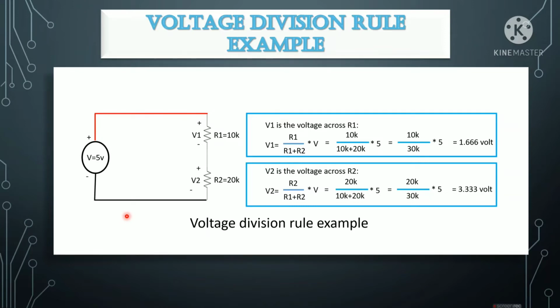The voltage across one of the resistors is the total voltage across the series combination, into the value of that resistance, here R1, divided by the sum of the individual resistors. Since we have R1 and R2, we need to add both of them. This is the formula for calculating the voltage across a particular resistance, and we need to apply the VDR in series combination only.